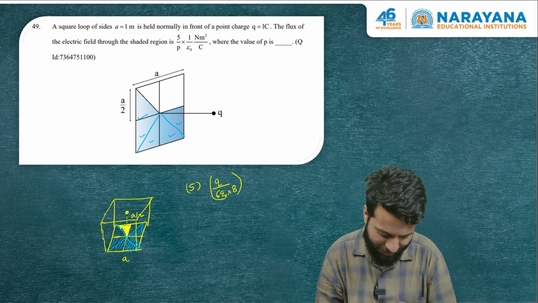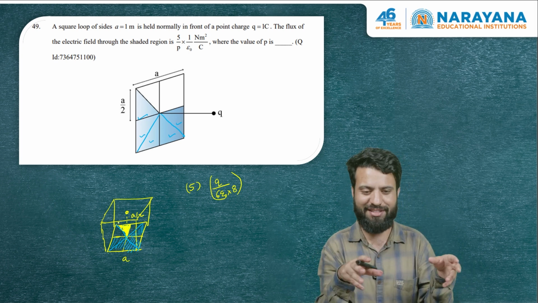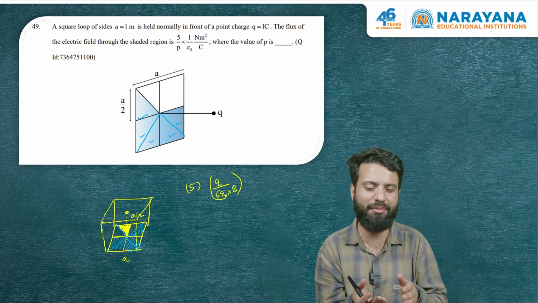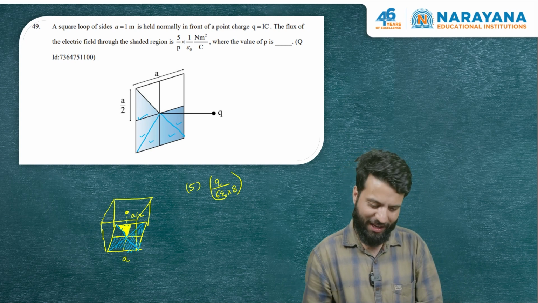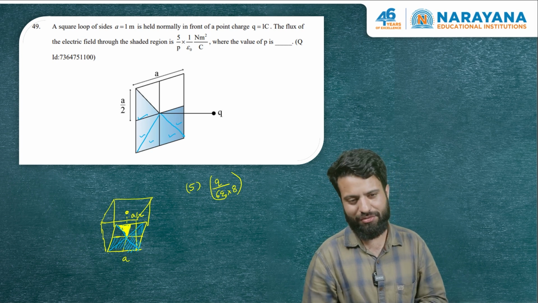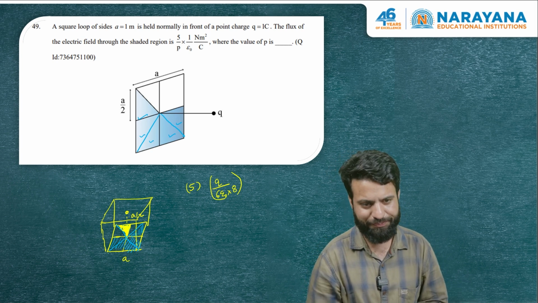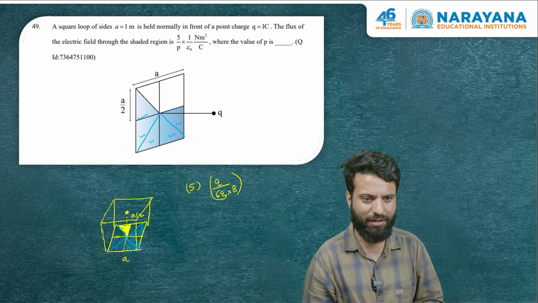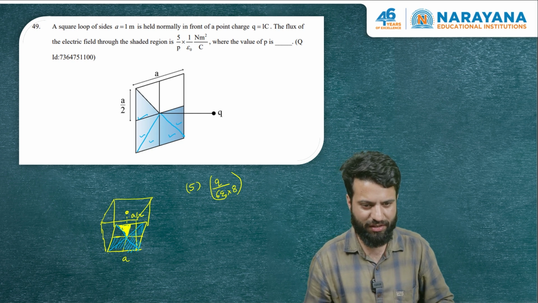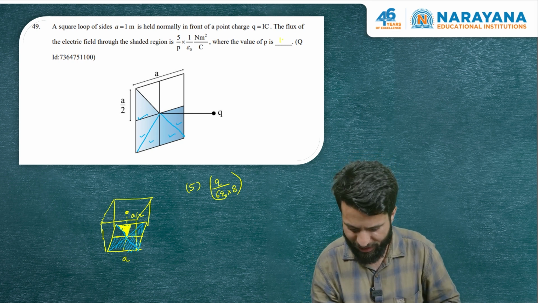And by the unitary method we can find, if through the 8 the flux is Q by 6 epsilon naught, then through one of them it will be Q by 6 epsilon naught divided by 8. And we have 5 such isosceles triangles, so the flux is going to be 5 into Q by 6 epsilon naught by 8. So the answer of this question is 48. 48 is the answer of this question.